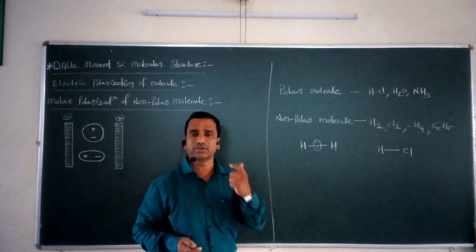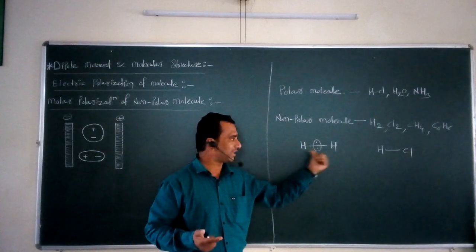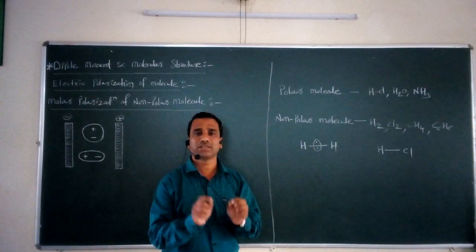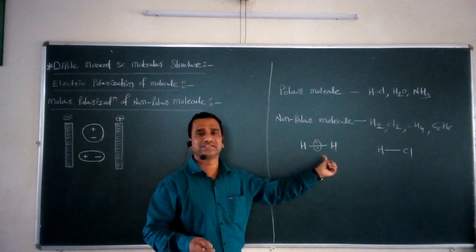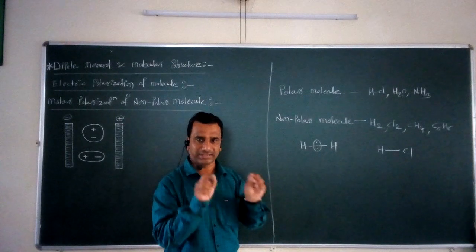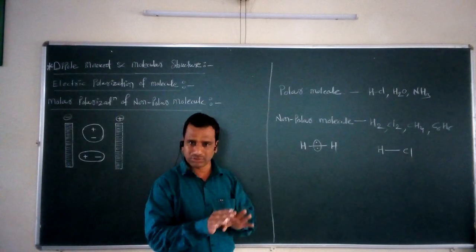And why is this so? Because we know that these two atoms are exactly similar. Both are hydrogen atoms. They have zero electronegativity difference, and that's why the position of the bonding pair is just at the center of the two atoms, and that's why the distance of separation between these two is exactly equal.